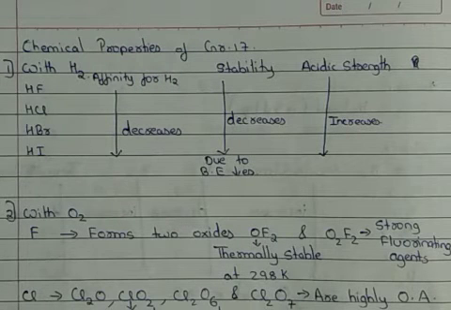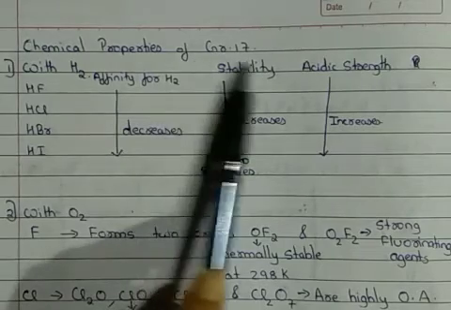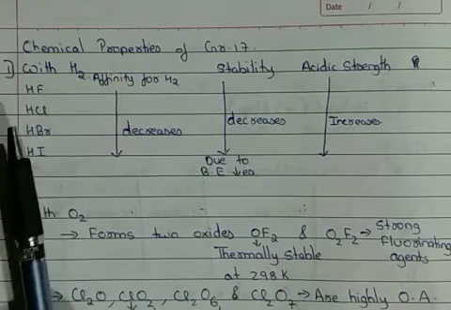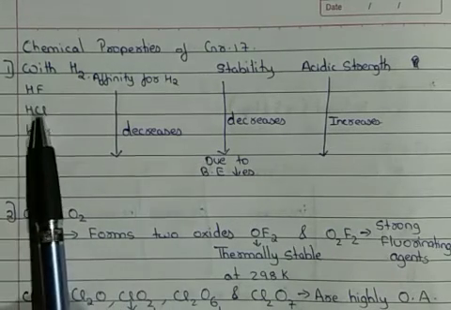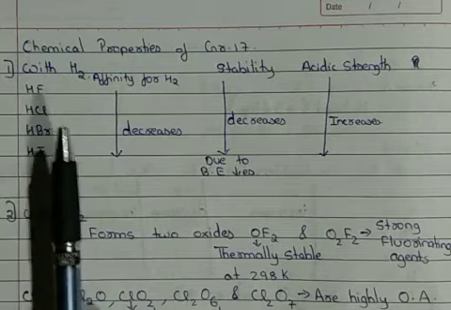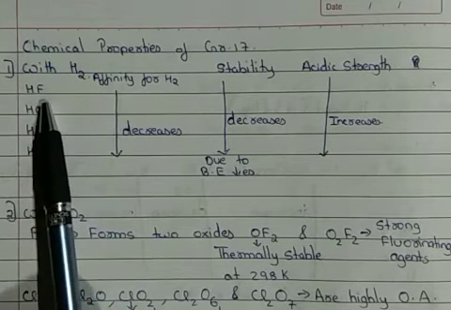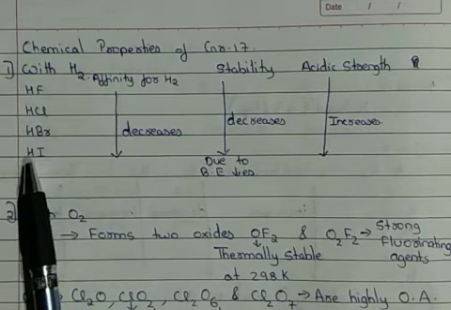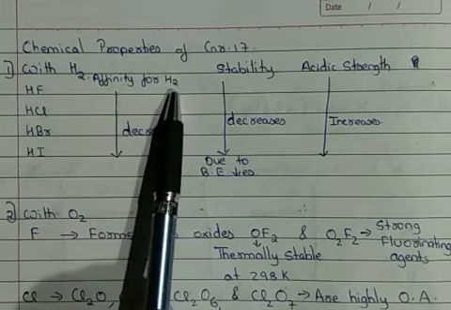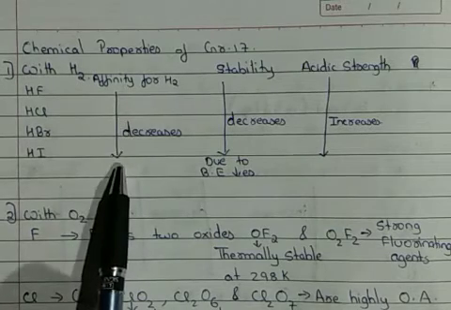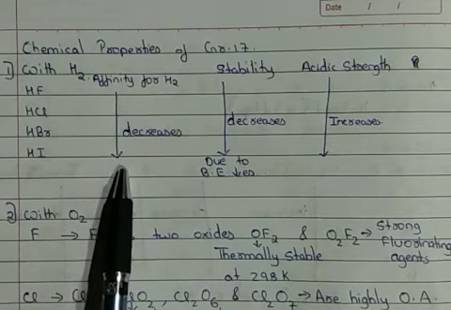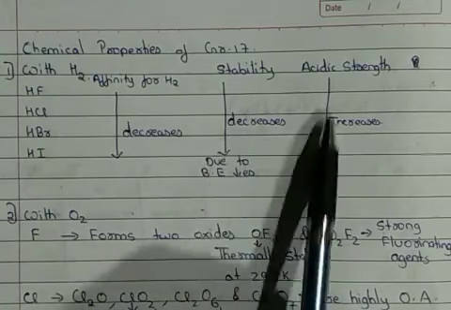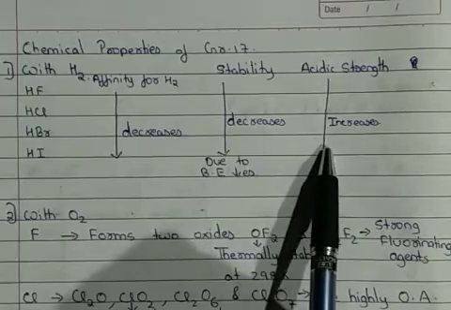After chemical properties of group 16, next we have chemical properties of group 17. The first reaction we are going to see is with hydrogen. The elements of group 17 react with hydrogen to form hydrogen halides having the formula HX. So it can form HF, HBr, HCl and HI. Now down the group, the affinity for hydrogen goes on decreasing. Because it decreases, its stability also decreases, and as its stability decreases, its acidic strength goes on increasing.